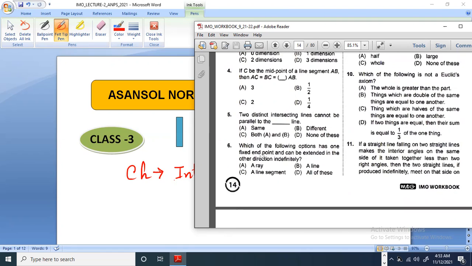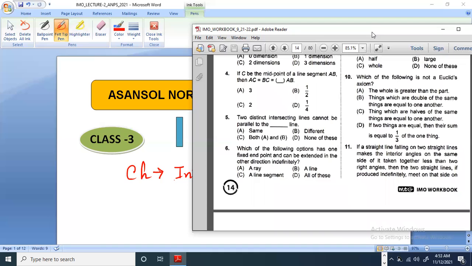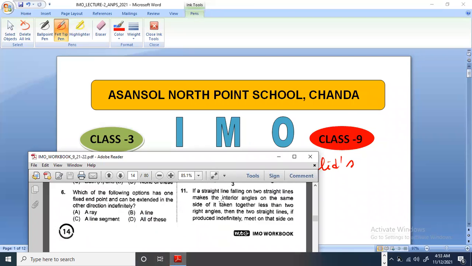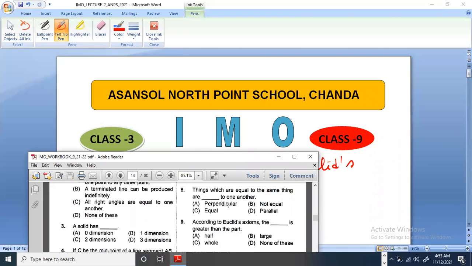Next, which of the following options has one fixed end point and can be extended in the other direction indefinitely? Obviously, it's a ray. It has fixed one point and the other point can be extended indefinitely. Good.